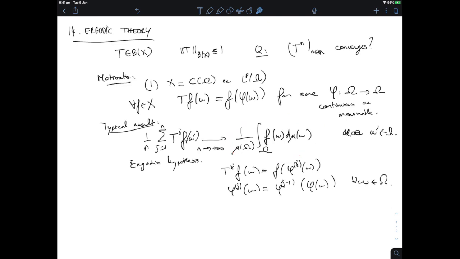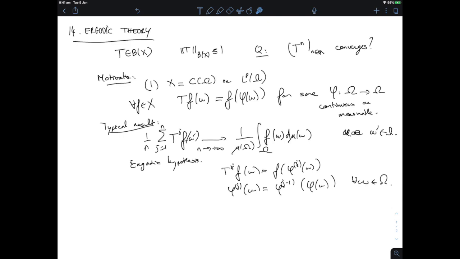So this is the idea of how ergodic theory is typically applied in order to understand these time averages converging to space averages in the language of statistical mechanics, but it has application to all sorts of other parts of mathematics. I mean, in geometry and number theory, there are various questions that reduce to understanding convergence of such convex combinations of the linear maps that arise from transformations that are nonlinear on this underlying space of variables.